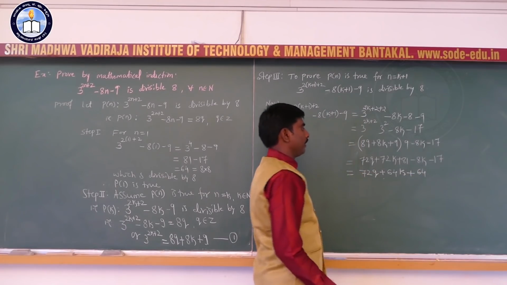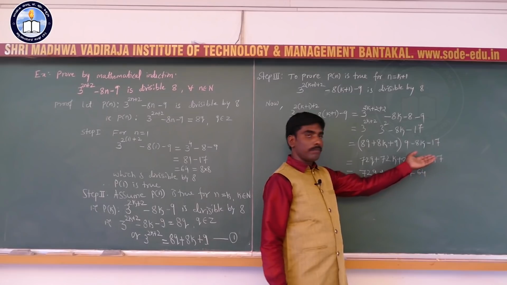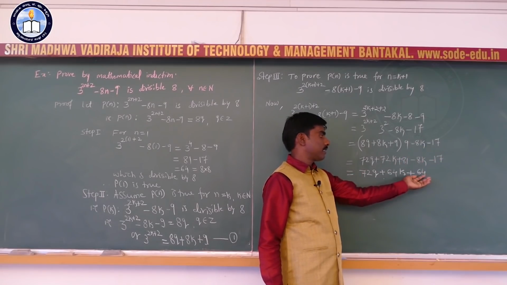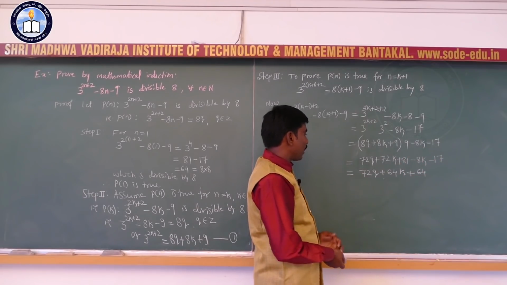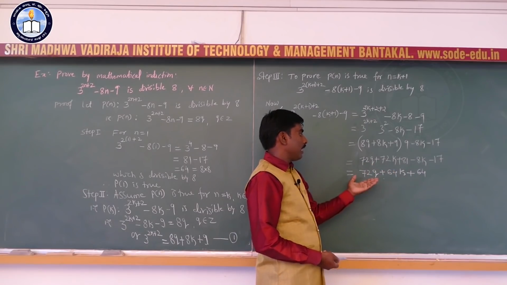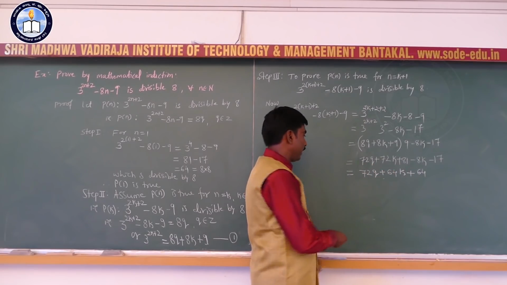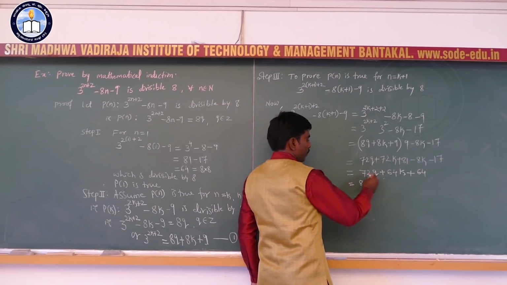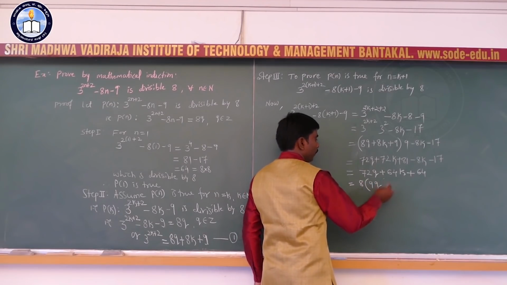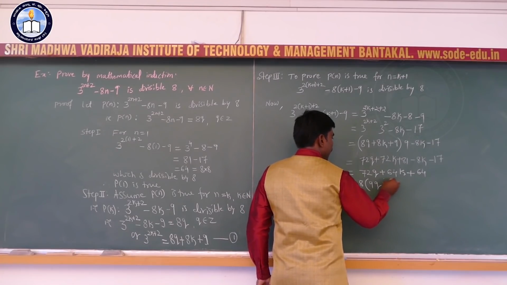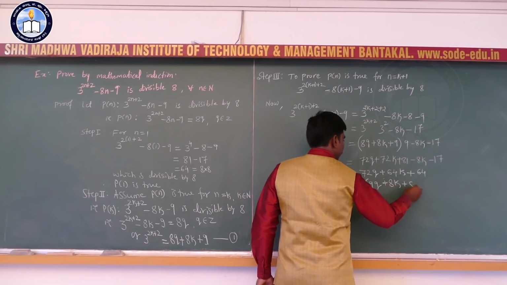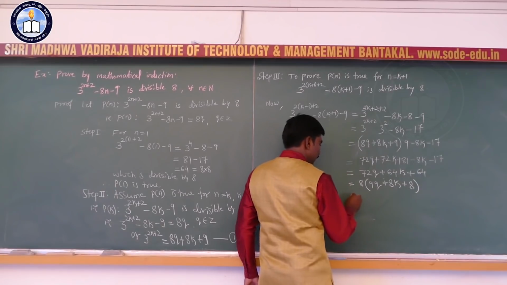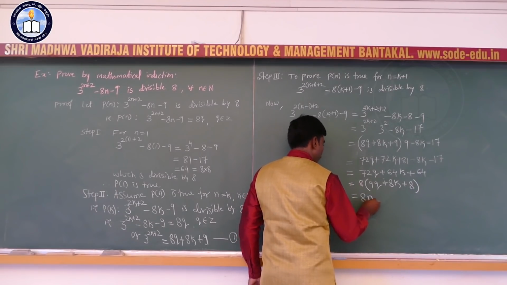You observe in all the 3 terms 8 is common, take 8 outside, into 9q plus 8k plus 8. So, this is nothing but 8 into m.